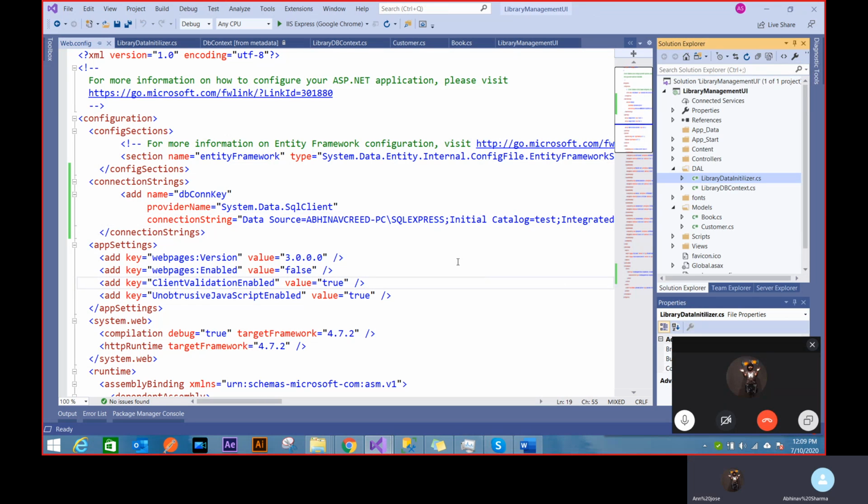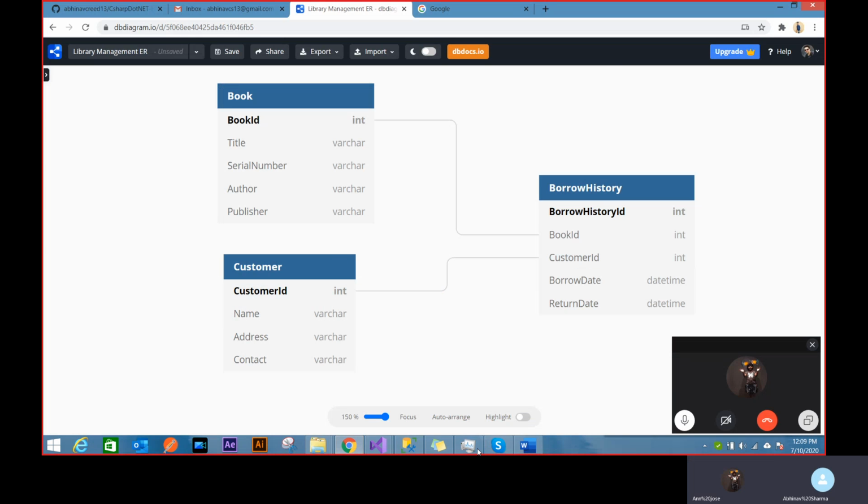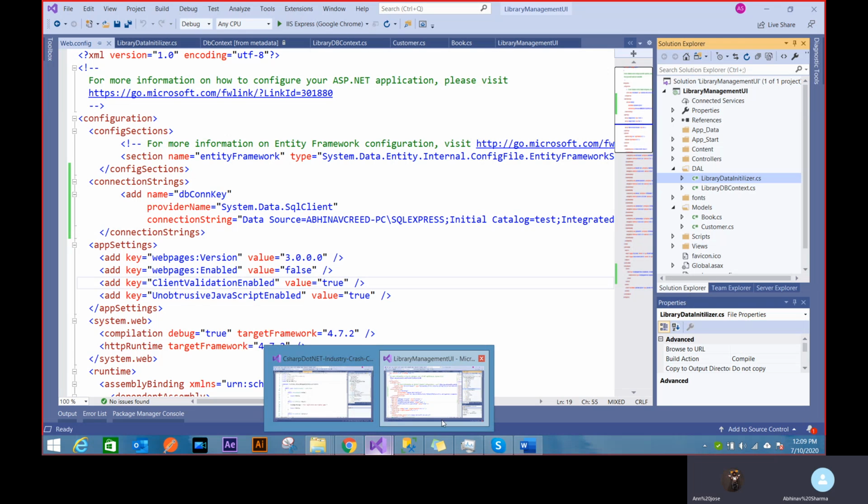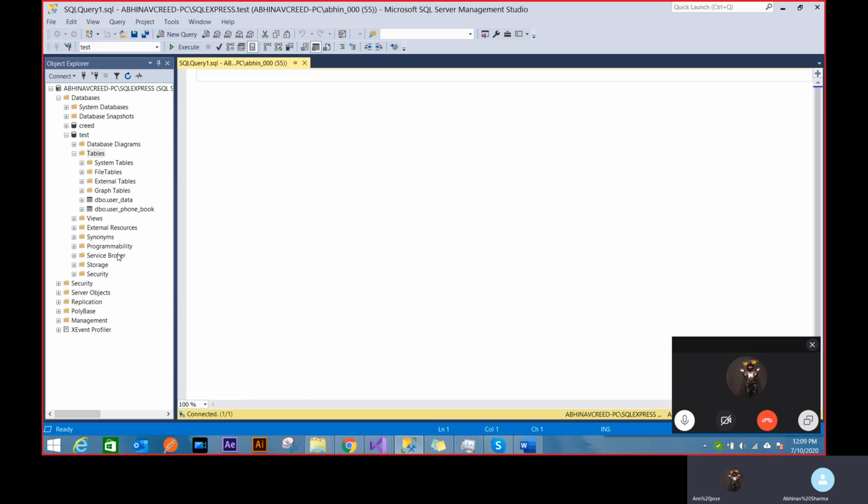Everything is right in place, but sometimes you see that I've done everything correctly, so why are my tables not coming there? There's a big reason for that, and it's how Entity Framework works. It doesn't really start creating those tables when you start the application. It will only create those tables when I start accessing the DB context.